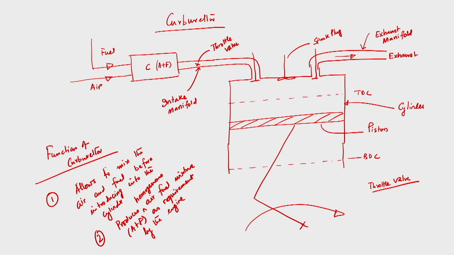While throttle valve is also important. The function of this throttle valve is that it is provided to control the air fuel mixture.